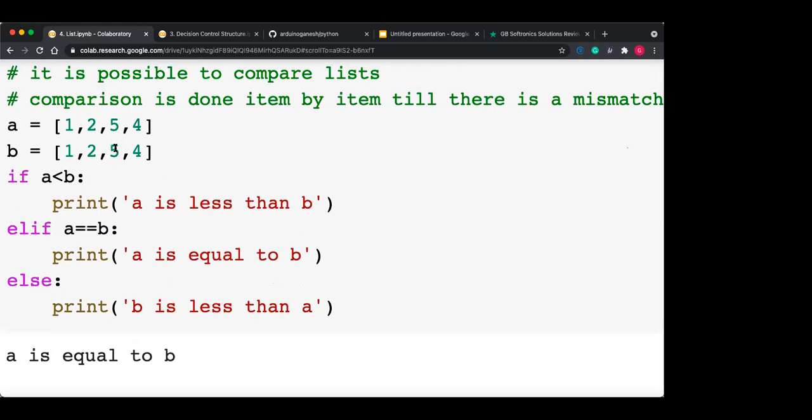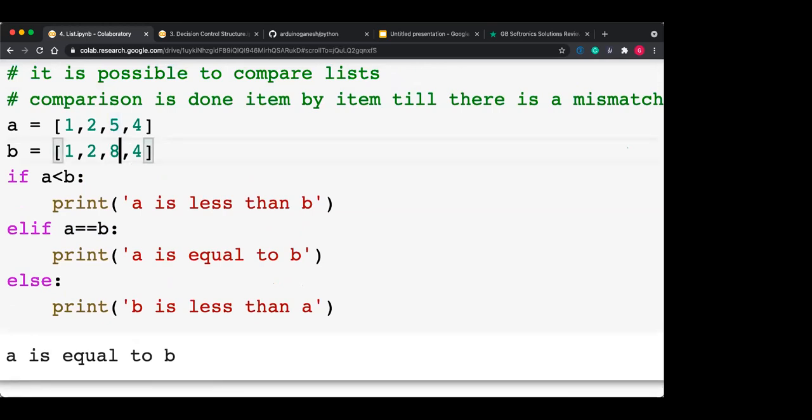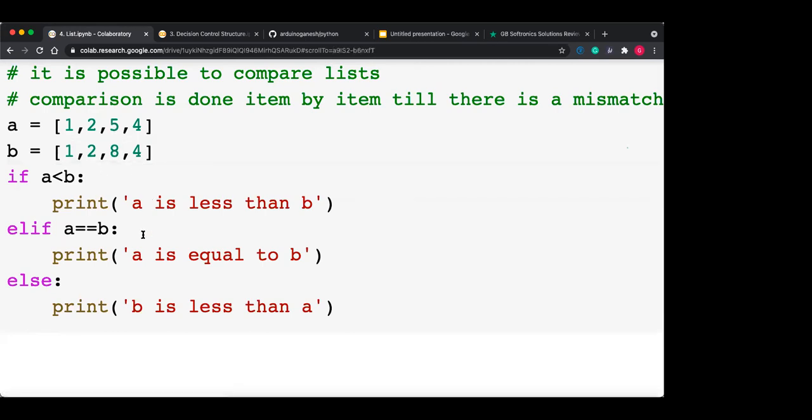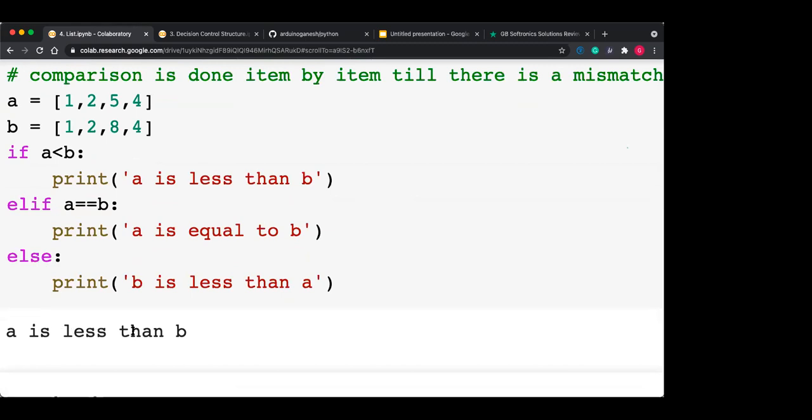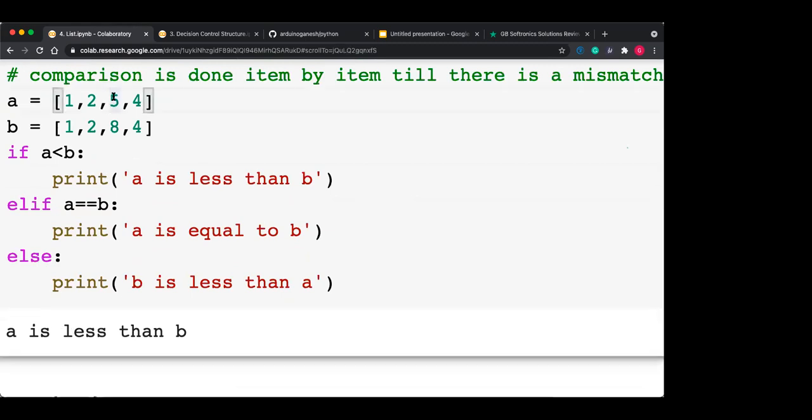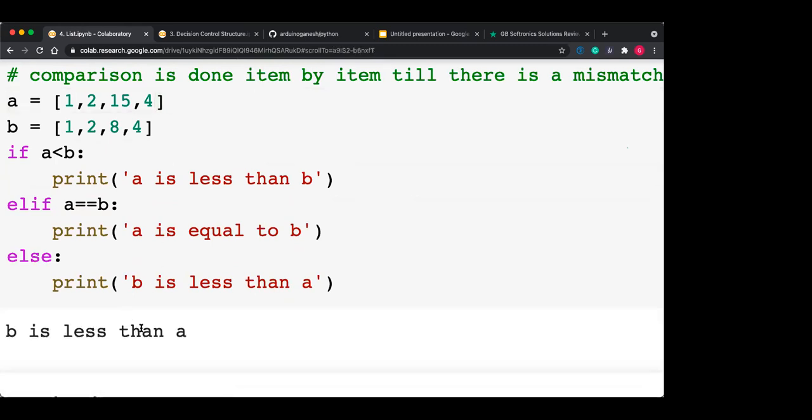But for example, if one of the items is 8: 1 compared with 1, true. 2 compared with 2, true. But 5 compared with 8. Okay, so here A is less than B. The first differing item is less in A, so that's why it will print A is less than B. Getting this? But if I'm doing 15, then B is less than A. So it will do item by item comparison.